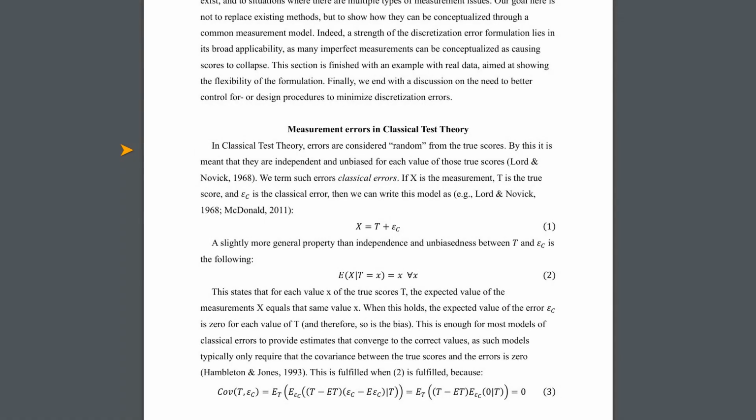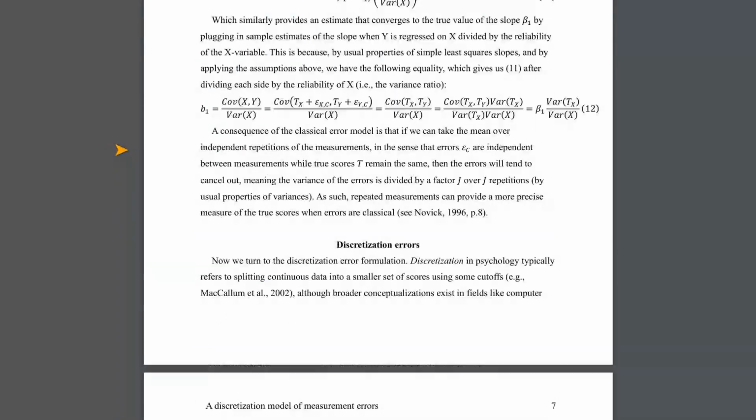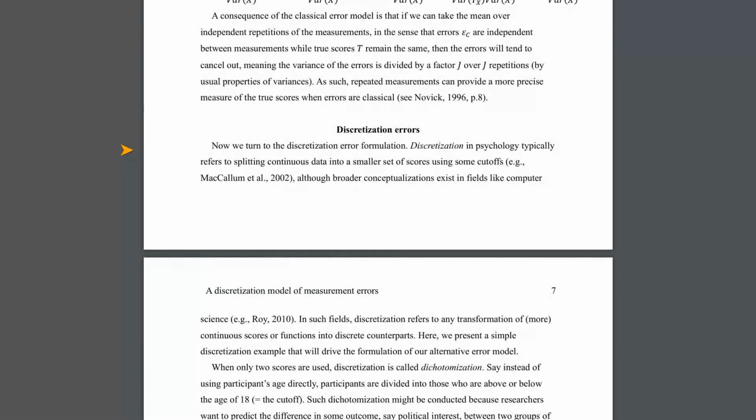If we score a measurement x and it comes from collapsed true scores t, the core idea is that the expected true score for a given measured score should be that measured score. That is E(t|x) = x. This is like saying if you score someone as above 18, the expected true age for that group should be some average value representing that group. They call the error here d, and it is written as x + d = t. This means the measurement x plus the error d equals the true score t. The minus sign in x = t - d, which is equivalent, is a good way to remember that this error is about removing information, not adding random variation.